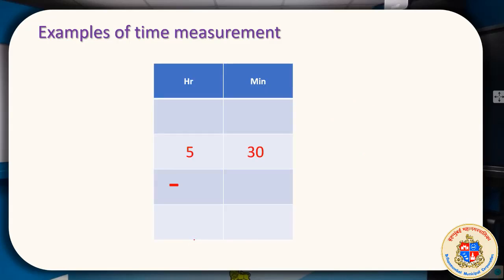Sometimes a different situation will come. From 5 hours 30 minutes we have to subtract 2 hours 45 minutes. Normal subtraction we will apply. 0 minus 5 is not possible in our subtraction system, so we need to carry 1 from here, right? So we'll reduce the 5 into 4 hours. When we convert 1 hour from the 5 hours, we will get 60 minutes for that. So that 60 minutes, whatever is obtained, will be written over there on the top.